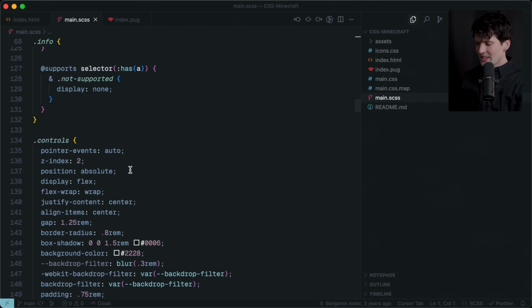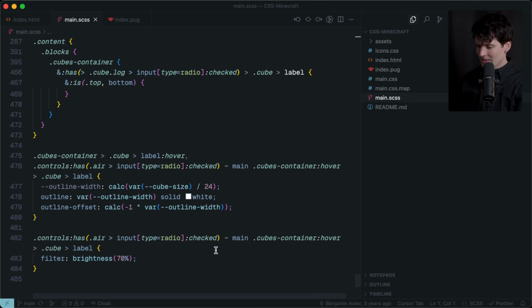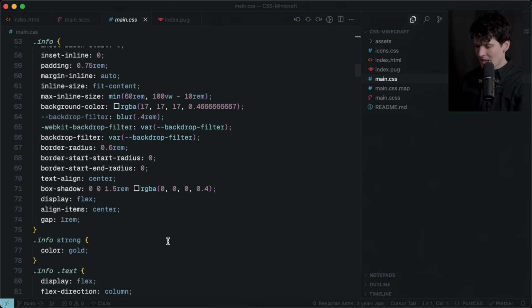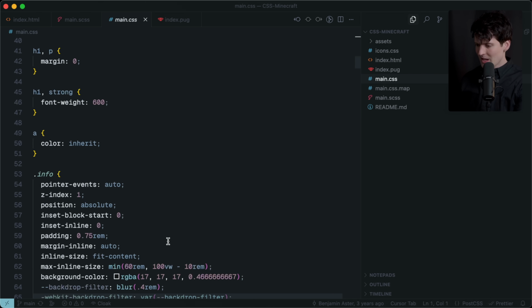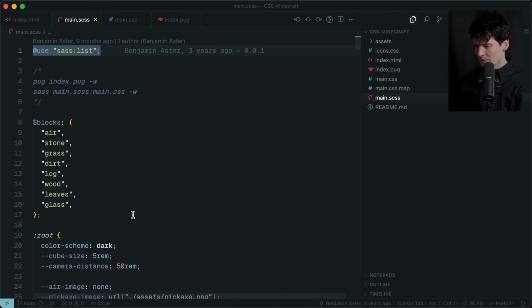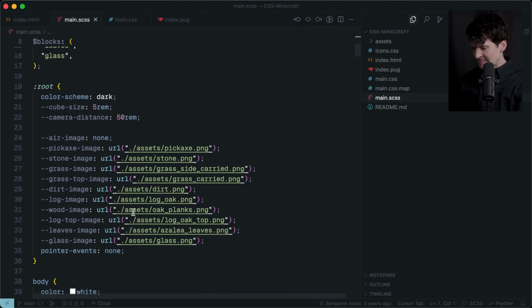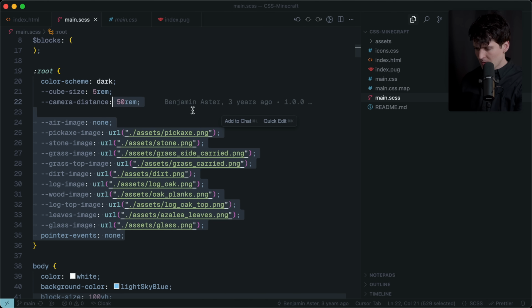Let's do this. He did write the SCSS. I'm assuming that this is what becomes the compiled CSS, because this is only 485 lines, and the actual CSS is actually about the same. Interesting. But I'm sure the SCSS is a little more readable. I don't think he would have included it otherwise. That's at least my assumption. So we create the variables like pickaxe, image, stone, yada, yada, to get all the images that we need.